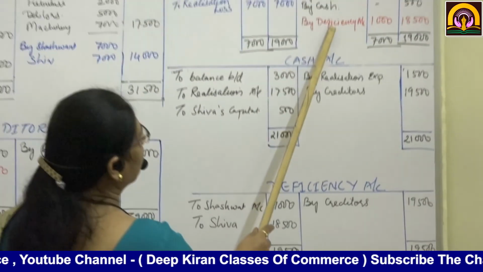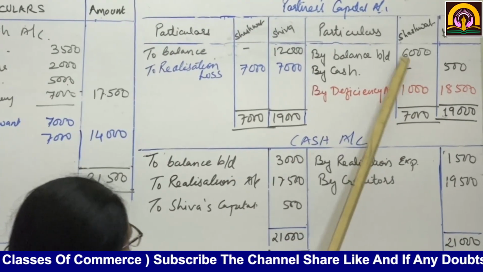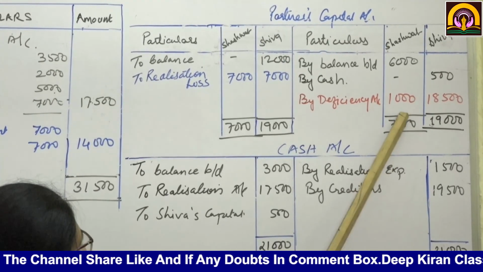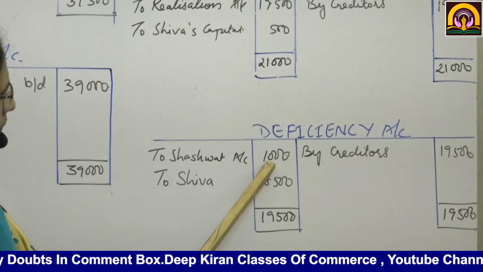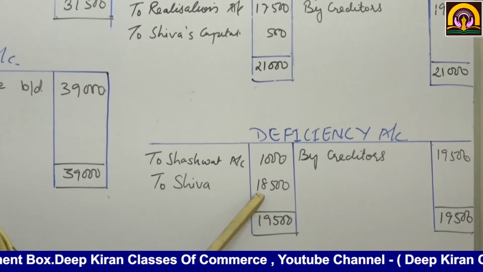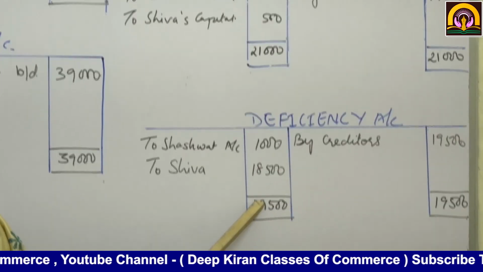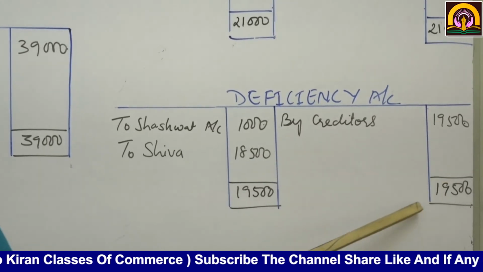By deficiency, now Shashwat's side is 7,000, here 6,000. That means 1,000 is deficiency. So on the deficiency account, to Shashwat's account 1,000. Now 18,500 plus 1,000, 19,500, and here also creditors 19,500.